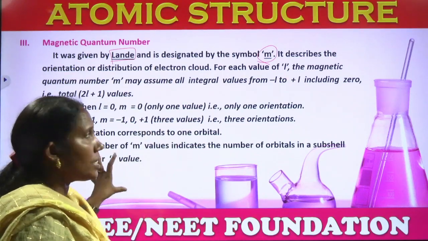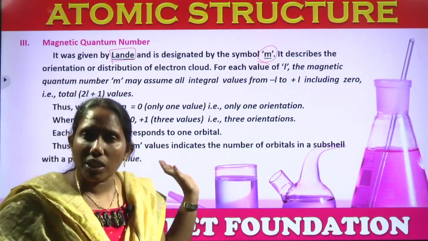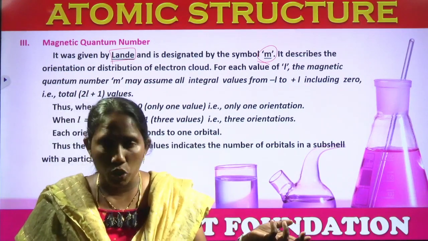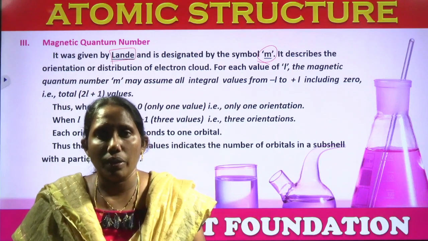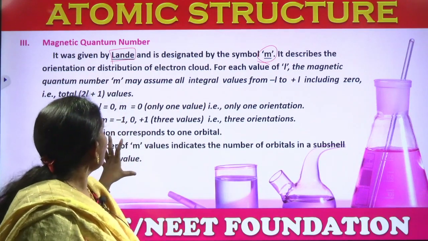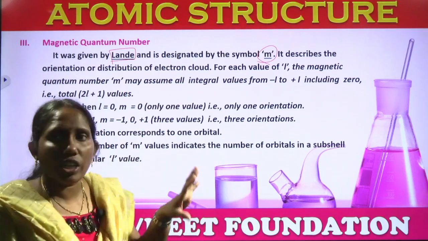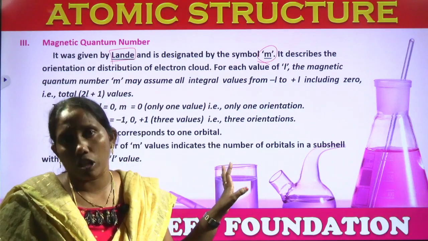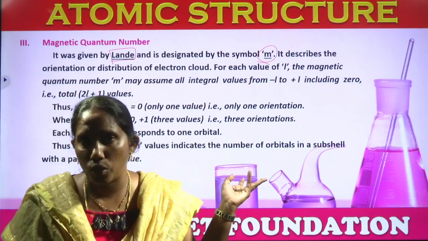See, what is the purpose of this magnetic quantum number? N gives the information about the size, and L will give information about the shape. Like that only here, magnetic quantum number gives the information about the orientations, spatial orientation of the orbital. Let us see what is that spatial orientation like.